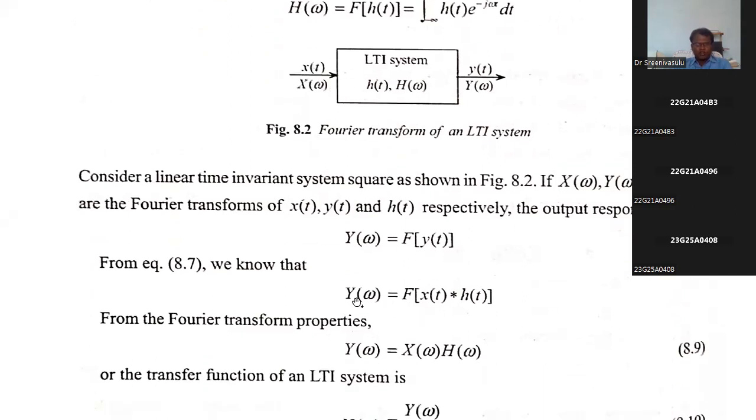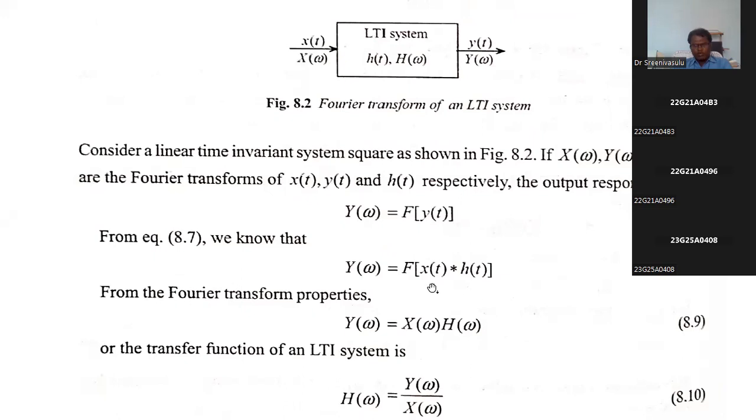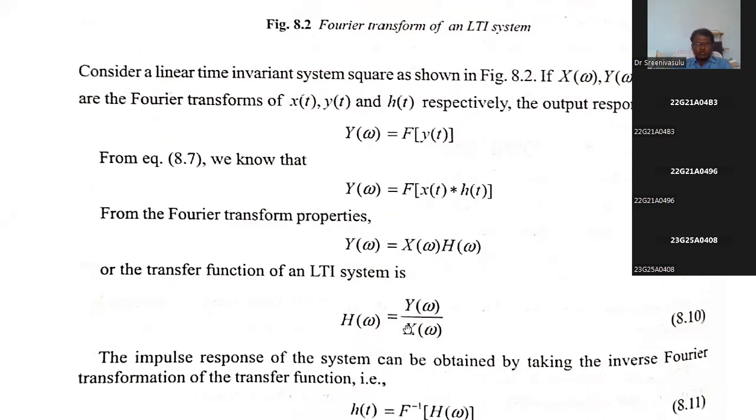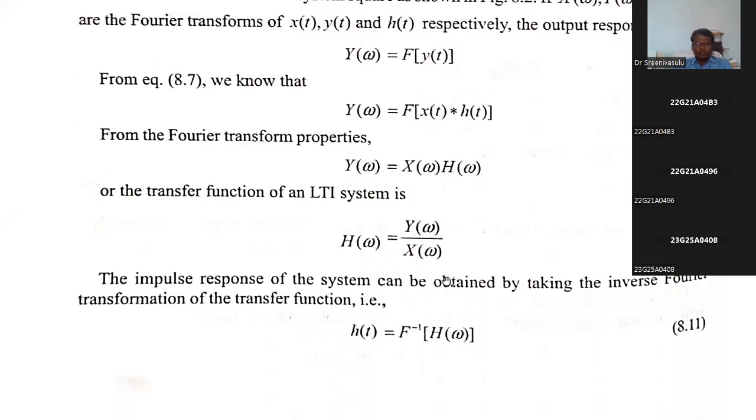Now, you see here, y of t is equal to convolution of x of t with h of t. And then if you apply Fourier transform on both sides, the Fourier transform of y of t is nothing but y of omega. What is y of t? Convolution of x of t with h of t. So convolution in time domain is multiplication in the frequency domain, so it is going to be x of omega into h of omega. What is h of omega now? H of omega is equal to y of omega by x of omega. It is nothing but the transfer function of the LTI system or frequency response of the LTI system. It is very important.